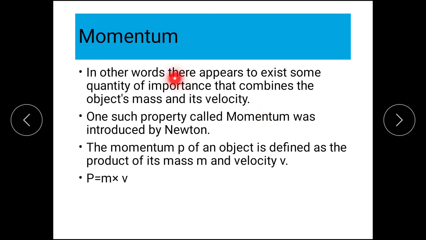What is that property? One such property called momentum was introduced by Newton. The momentum P of an object is defined as the product of its mass m and velocity v.